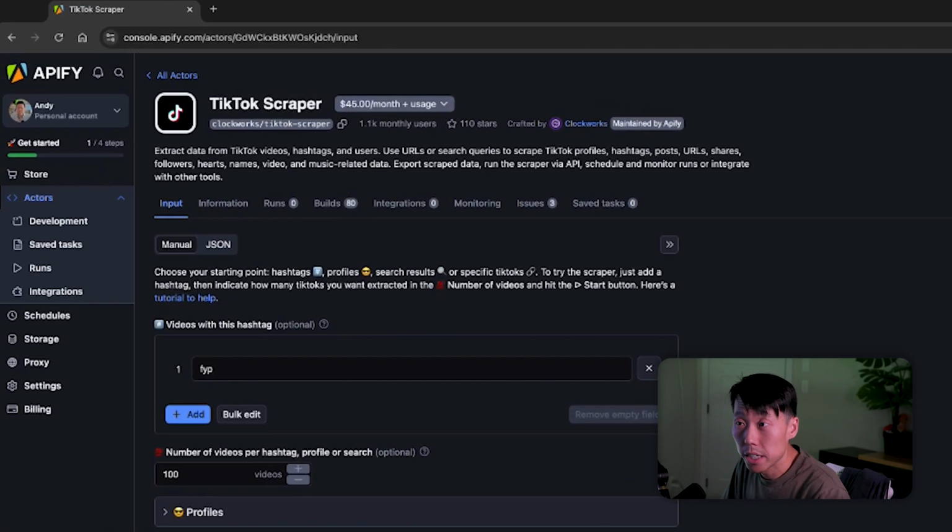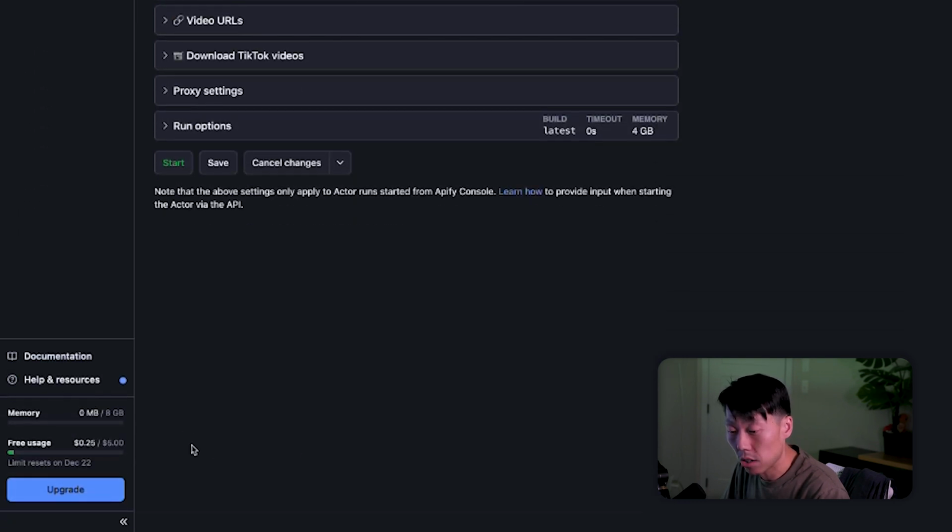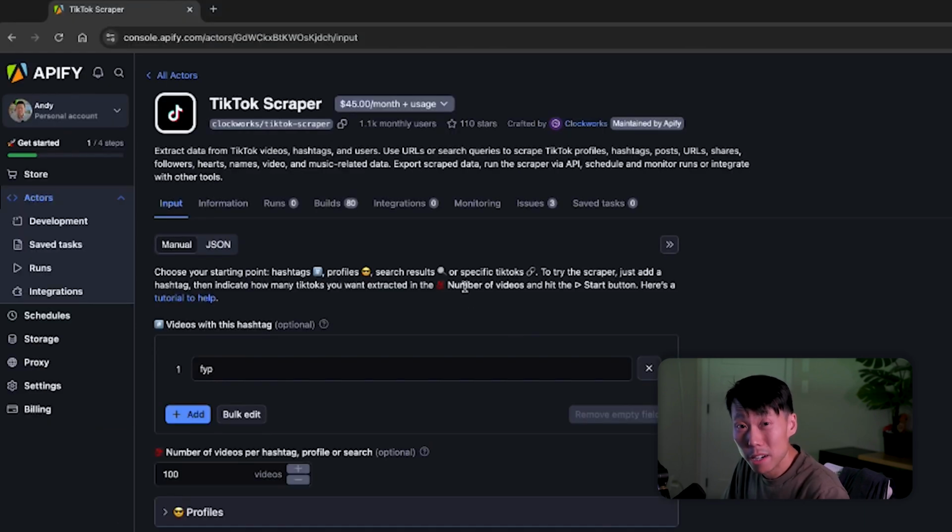The scraper I'm using is this TikTok scraper by Clockworks. It works pretty well. When you sign up for an Apify account, you do get $5 of free credit. I haven't even used $1 of it yet. All the runs I've done and tested with, I've only used a quarter, which is pretty cool. And I like using these instead of making my own scrapers.